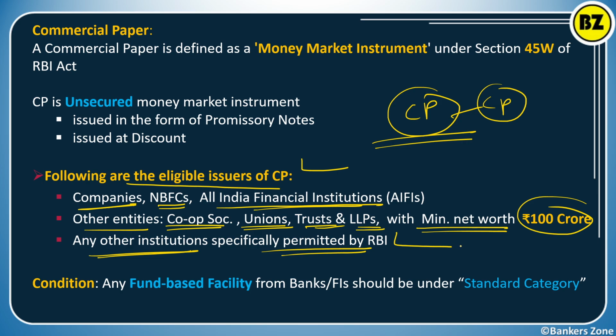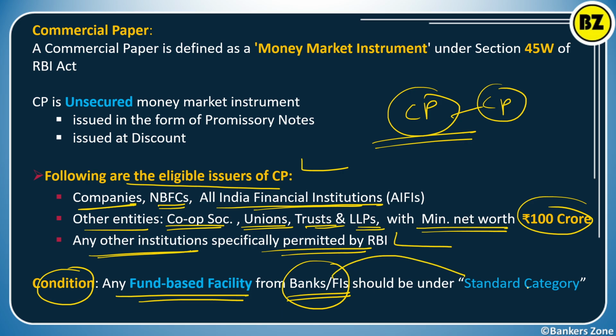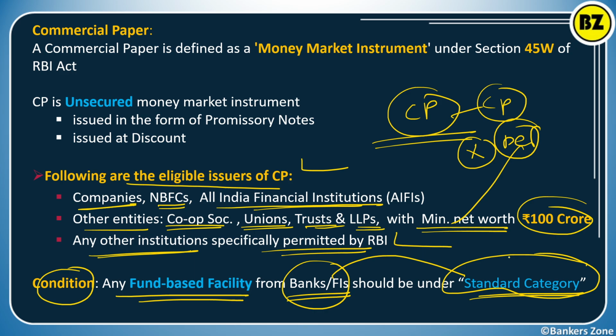Then the condition: any fund based facility from a bank or financial institution availed by the company issuing the commercial paper should be under the standard category. That means any company, NBFC, cooperative society, trust or LLP supposed to issue commercial paper should not have defaulted with any bank. Their loans should be under the standard category.